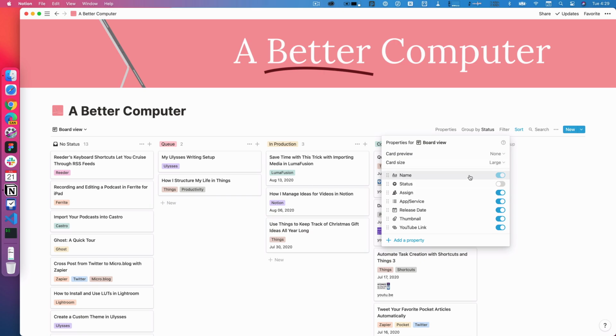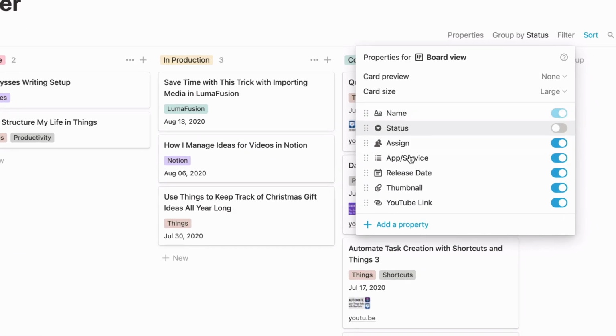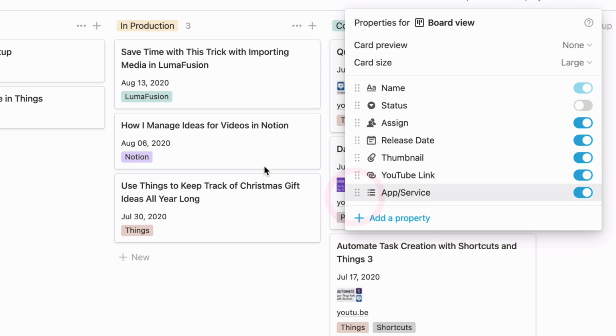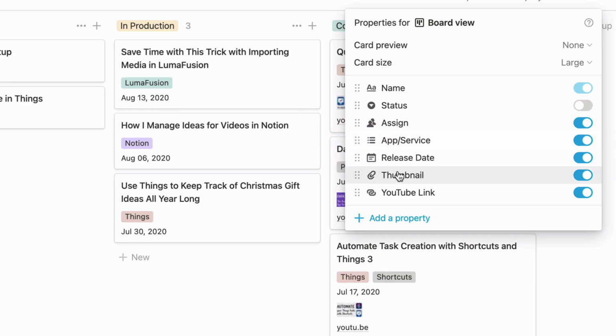So there's that. And then all of these down here, these are those custom properties I made, so I can rearrange them. So I've got the tag above the date. Maybe I want the tag all the way at the bottom, so I throw that down here. You can see that updates all of these. I actually don't want that. I want it up there. This is kind of where I actually want it. But you can rearrange these however you'd like.